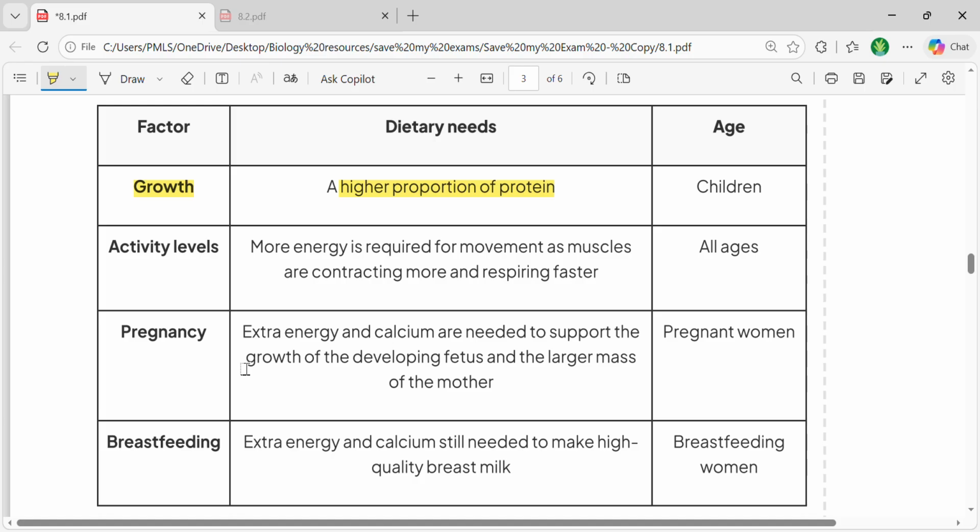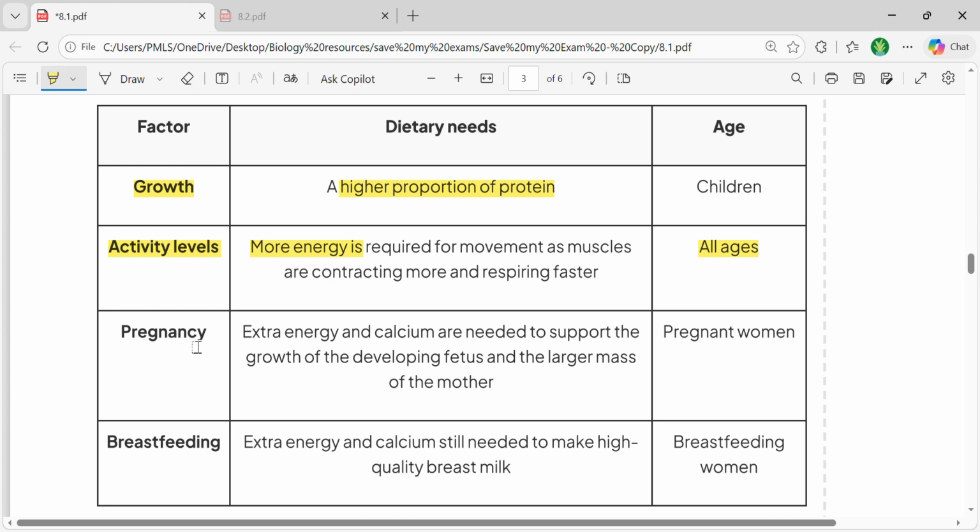And when activity is high, when a person is actively involved in an activity in which a lot of movement is required, then more energy is required. For the movement of muscles, they need to get more energy, and in order to get more energy, they need a certain amount of high protein and high energy food in their body. And this can happen at all ages, because it depends upon the activity of the person.